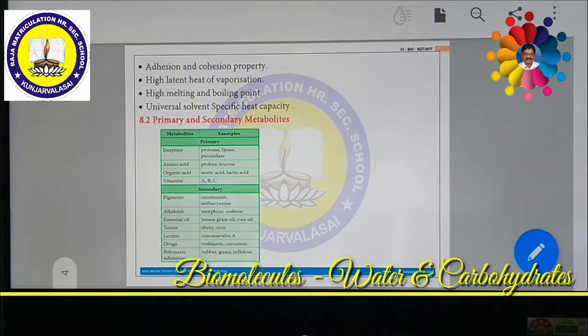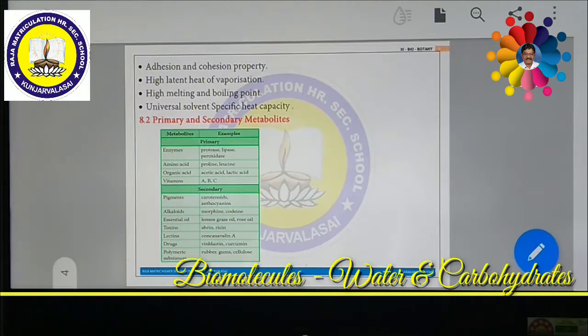Examples are pigments, like carotenoids and anthocyanins, and alkaloids like morphine, codeine and caffeine. These are all alkaloids. Alkaloids are not used by plants for growth and development. Others are various essential oils like lemongrass oil and rose oil. Some poisonous chemicals or toxins like abrin and ricin are also produced by the plant.